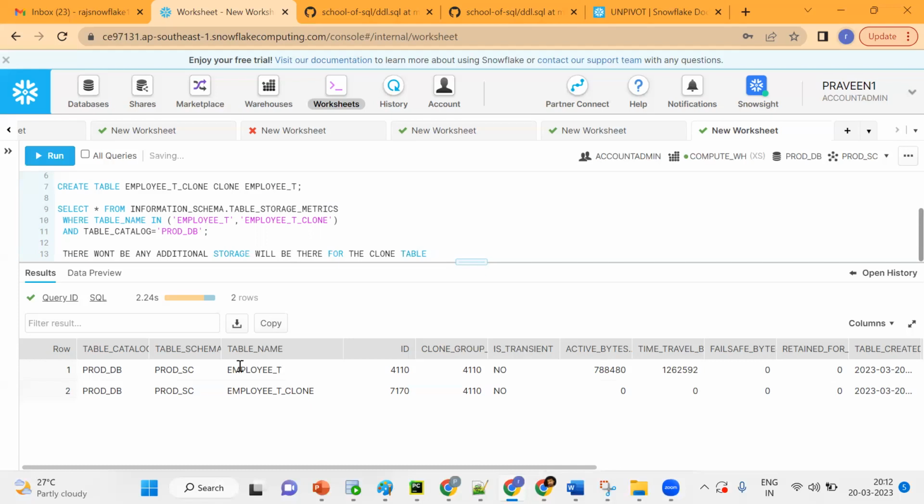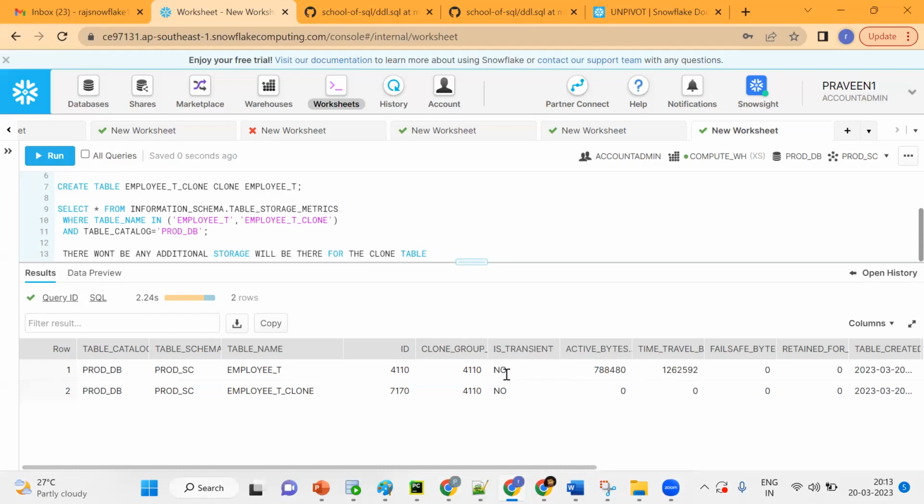This is our main table, and I'm trying to clone it. There are zero bytes, meaning there won't be any additional storage cost, because it's zero copy cloning. Only the definition gets copied, and no data is copied. Get the point? We'll see this in detail.